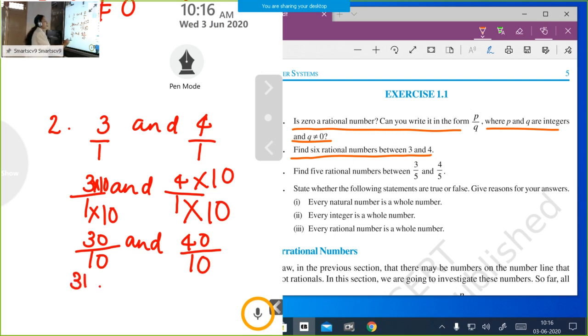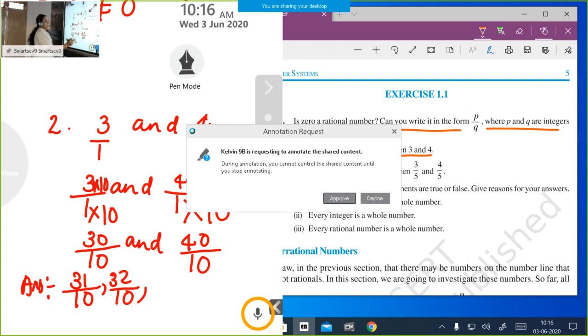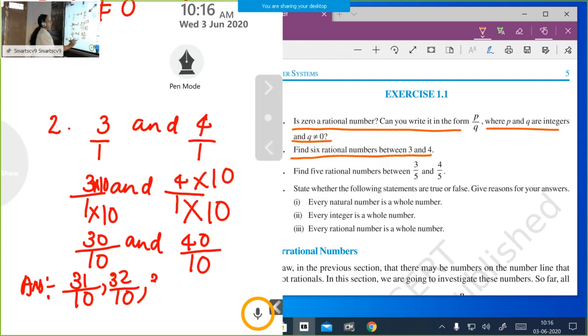So our answer is 31 by 10, 32 by 10, 33 by 10, 34 by 10, 35 by 10 and one more, 36 by 10.